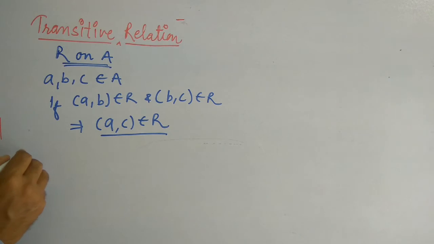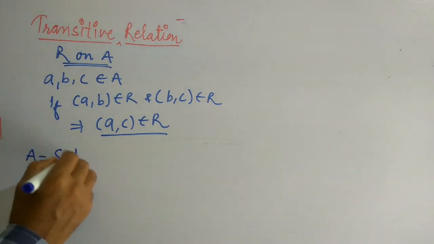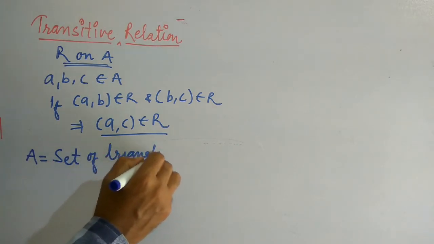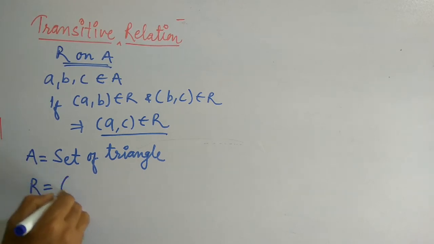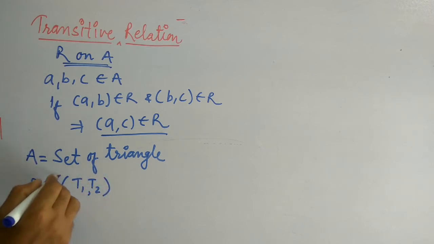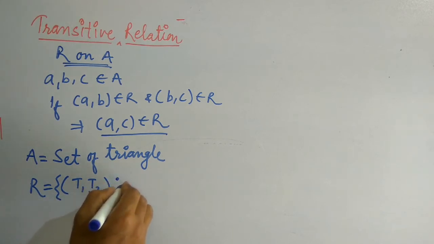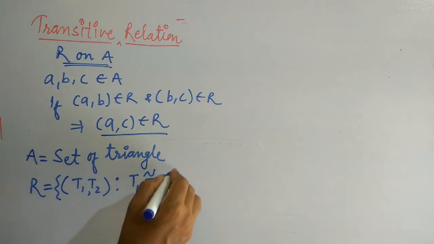Okay, see, for example, we take the set of triangles. We take an example of a set, that is the set of triangles, and one relation is defined here, R. R is such that (T1, T2), where T1 and T2 are two triangles, such that T1 is congruent to T2.